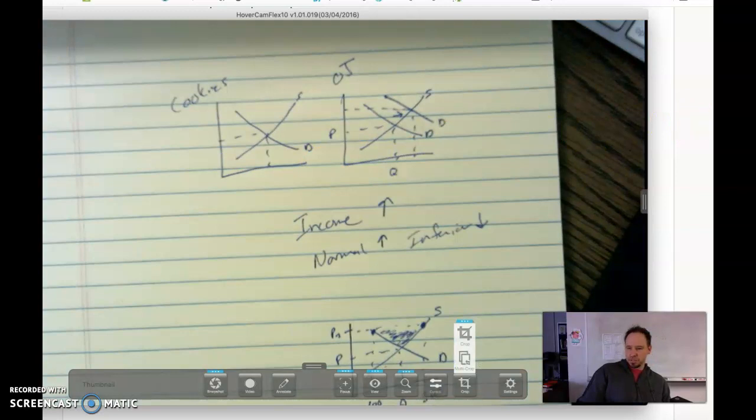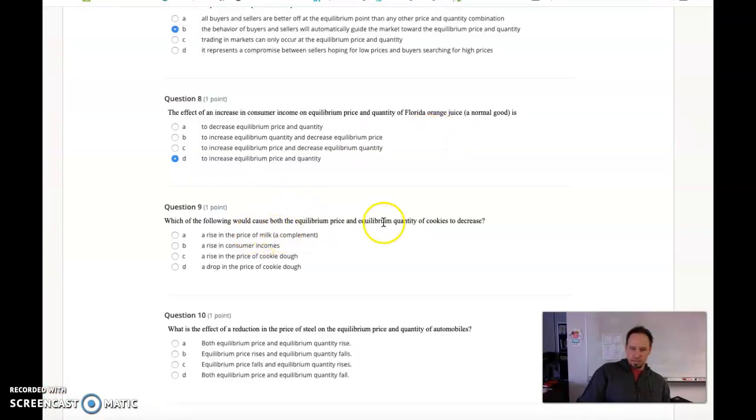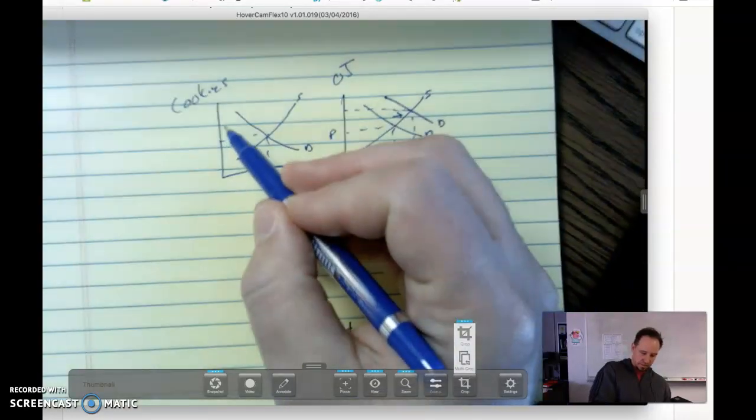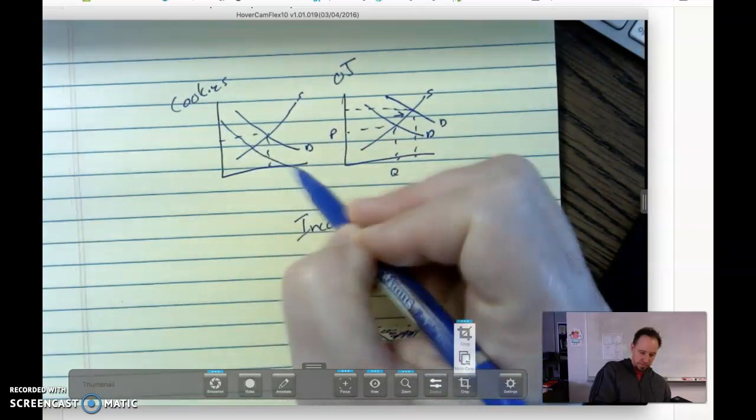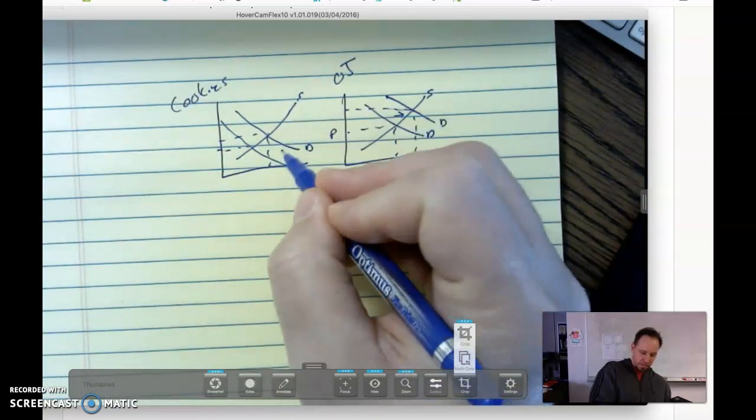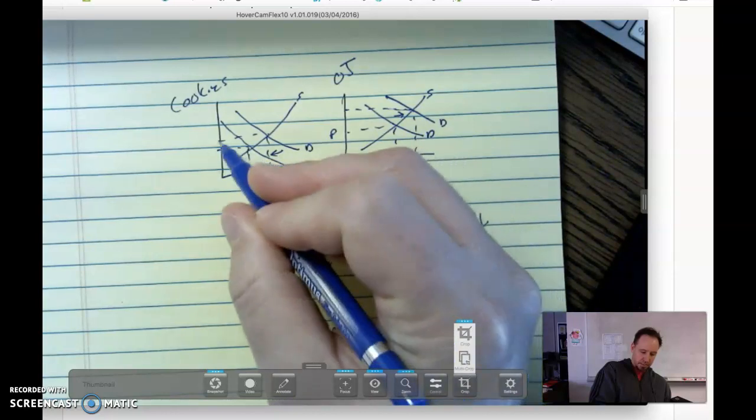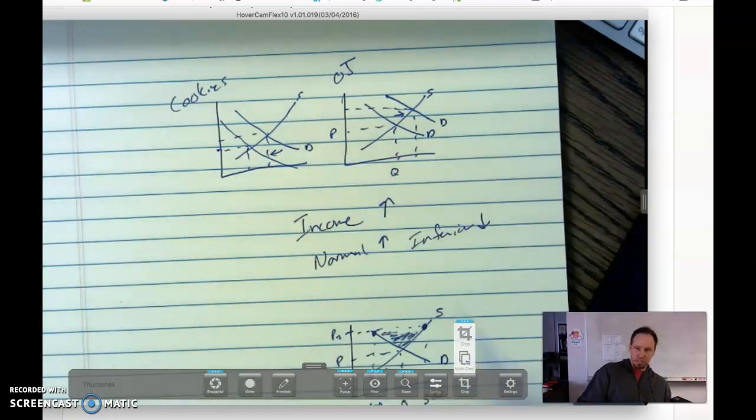Both price and quantity of cookies need to decrease. So we've got here a rise in the price of milk, which is a complement. What would happen in the market for cookies? Milk gets more expensive, and we consume them together, so demand would shift to the left. So we shift that demand curve. I see price going down, I see quantity going down.